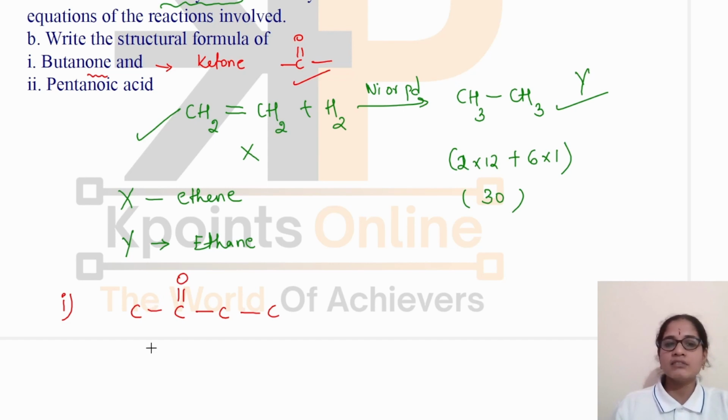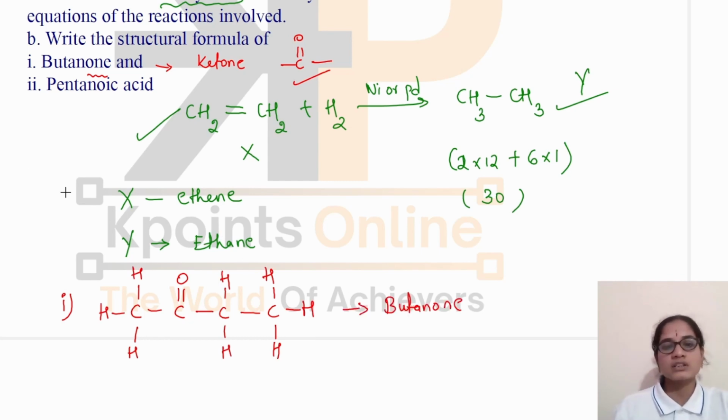Then satisfy the valency of carbon with hydrogen atoms here. 1, 2, 3, 4. Already there is presence of 4 bonds around this carbon atom here. 1, 2, 3, 4. So there is no need to write hydrogen here. Here already there are 2 bonds. So I need to write 2 hydrogen atoms. For this 1, 2, 3. This is the structure of butanone.